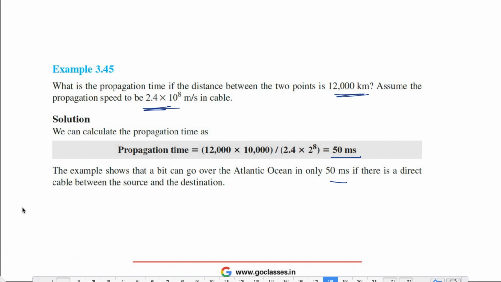And that's where optical fibers are helpful. In optical fibers the speed of the data is very high.